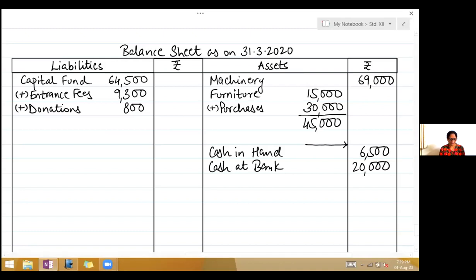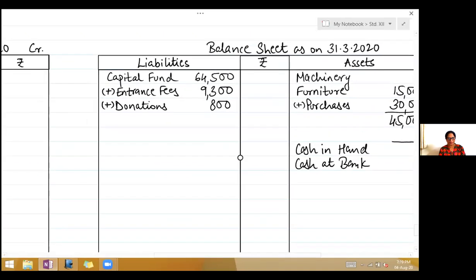Now the adjustments. First adjustment, subscription receipt includes rupees 3,000 for 2018-19, that is last year. An outstanding subscription for 19-20 was 14,000, so that is current year. So now take the subscription on the income side.